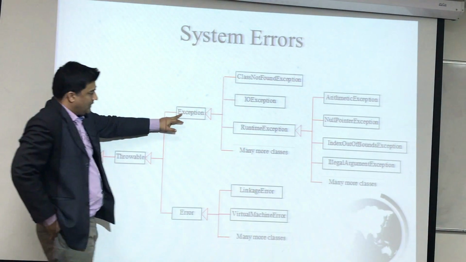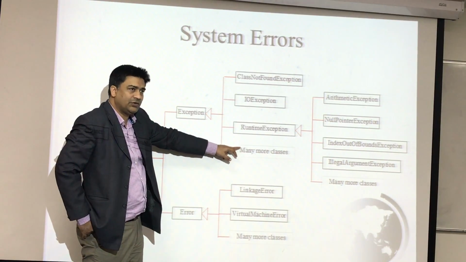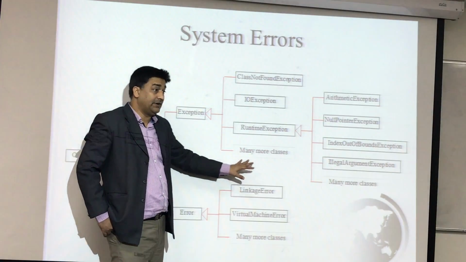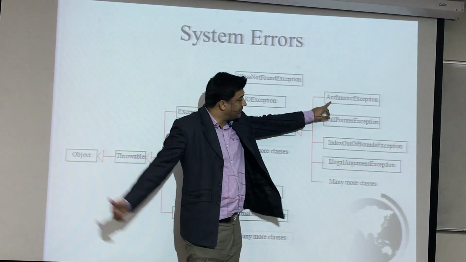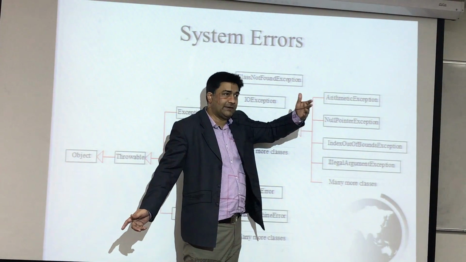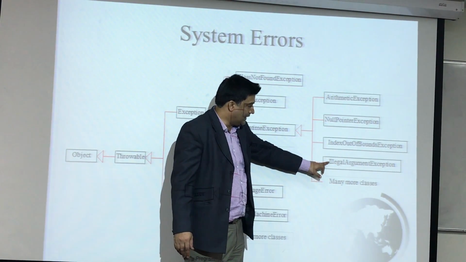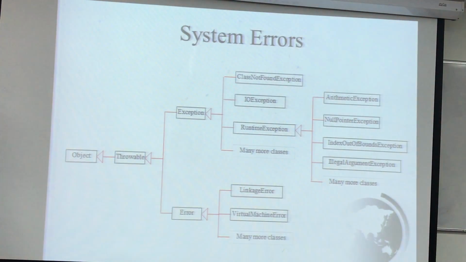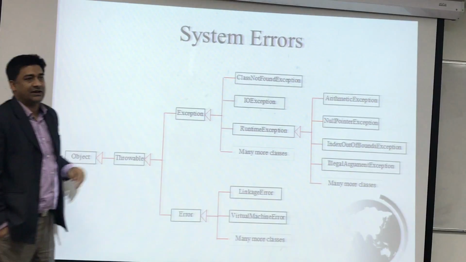You can see here we have RuntimeException, IOException, ClassNotFoundException, and so many database ones, SQLException, JDBC exception. You have so many different categories of exception, different subclasses, different families. Under RuntimeException you have all these, the one we were just seeing: ArithmeticException, NullPointerException, which I hope you have seen when you write code, IndexOutOfBoundsException, and IllegalArgumentException, which is thrown when you give the wrong argument. So who is the father of all the exceptions? It is basically the Exception class.